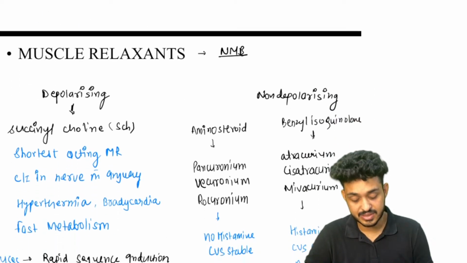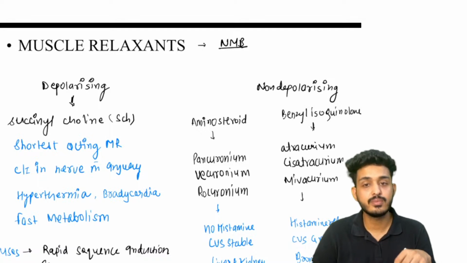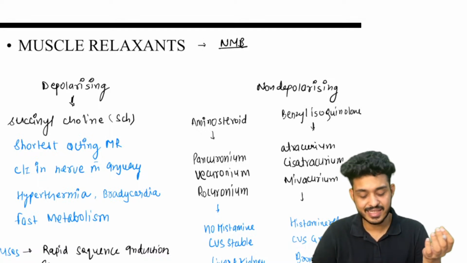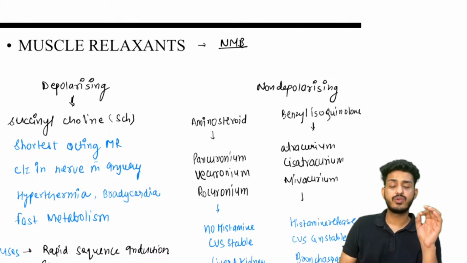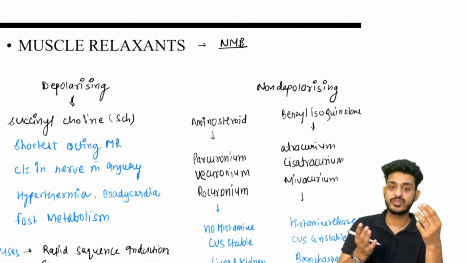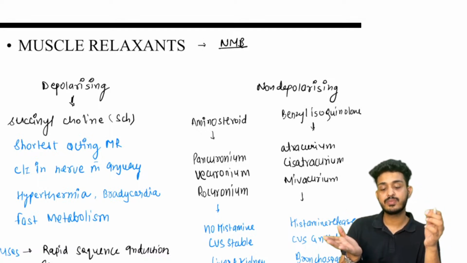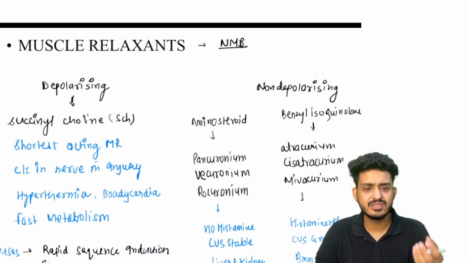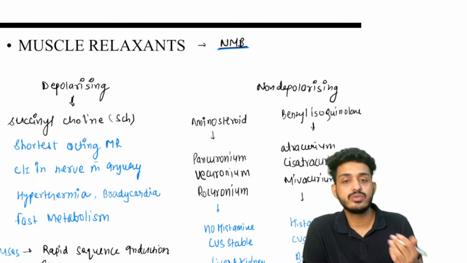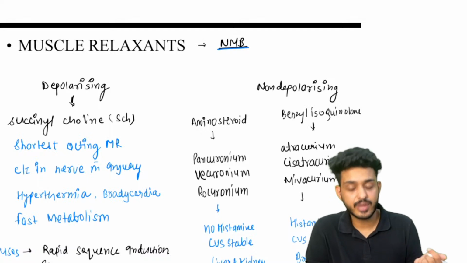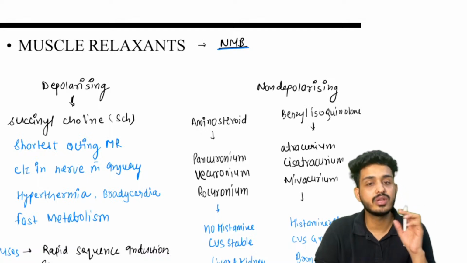Next one is your muscle relaxants. Next topic is your muscle relaxants. Okay, so what is there in the muscle relaxant? What we are doing basically in anesthesia is, we need to produce loss of consciousness, we need to give analgesia to the patient, we need to give amnesia to the patient, we need to block the sensation of the patient. So we need to give muscle block, we need to give muscle relaxants. Okay, we are having two types of muscle relaxant. Before that, try to understand how they are working.